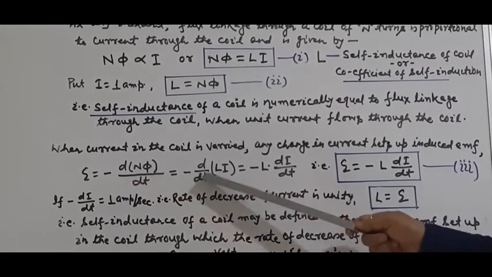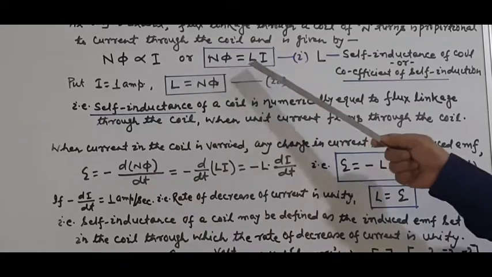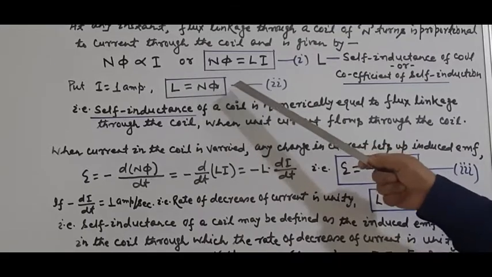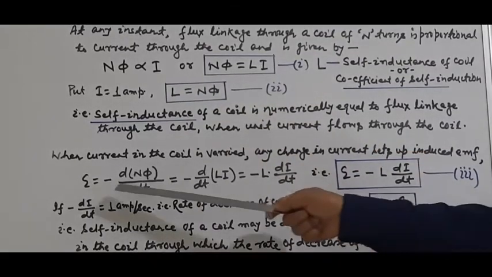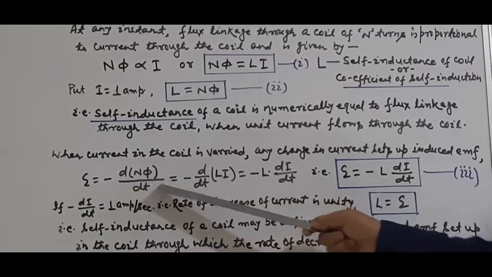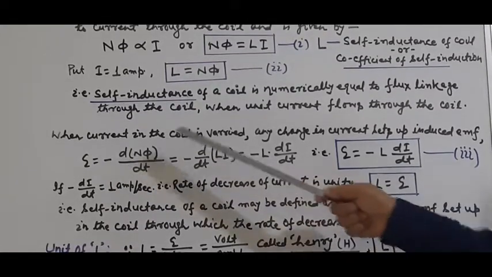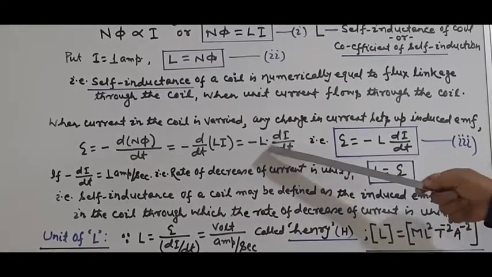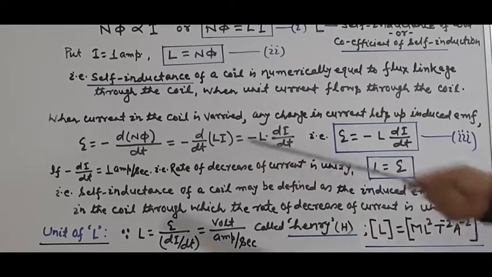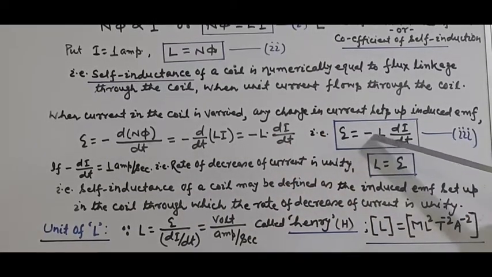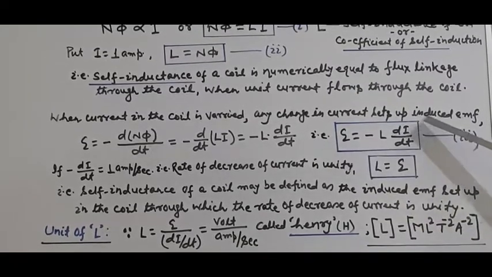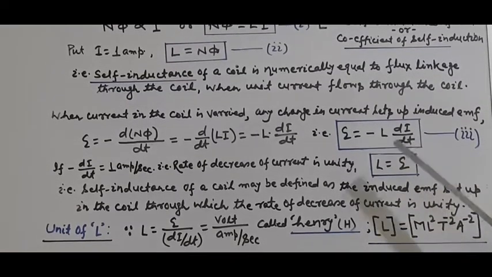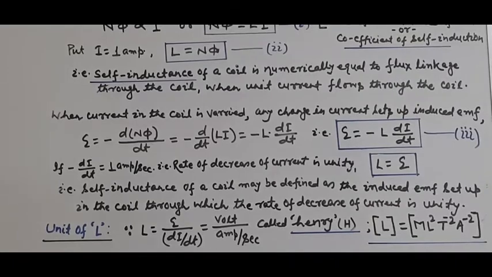Then minus d by dt, in place of N phi, from equation number 1 we can write L I. So E is equal to minus d by dt of L I, where L is constant and is taken out. So minus L di by dt. So the induced EMF can be written as E is equal to minus L di by dt. This expression 3 is the induced EMF set up in a coil when the rate of change of current is di by dt, where L is the self-inductance.